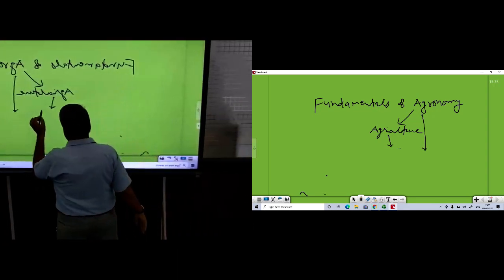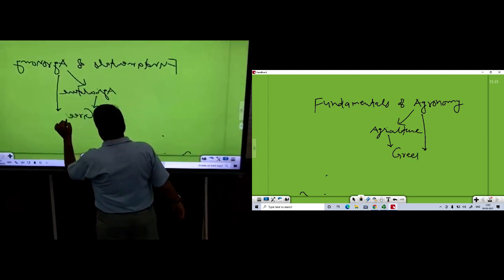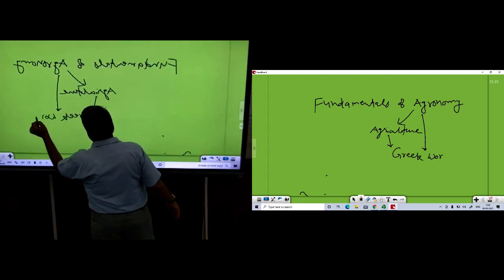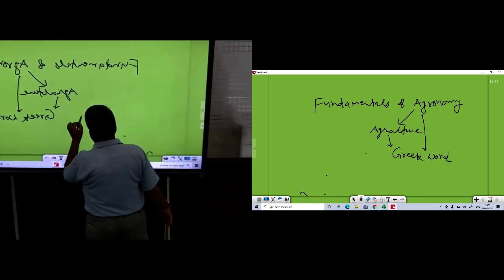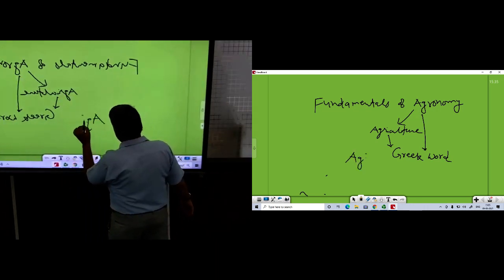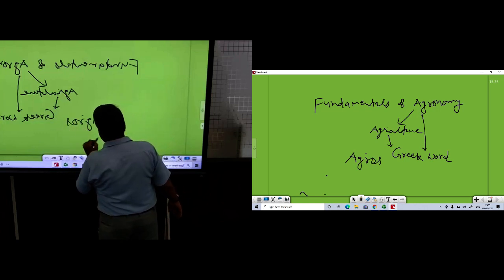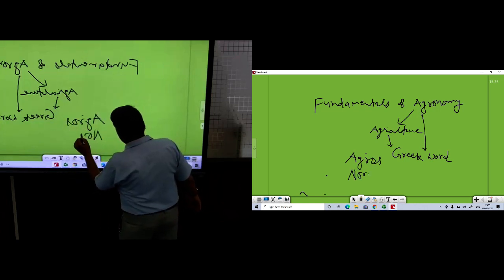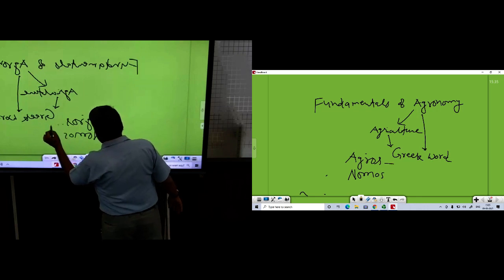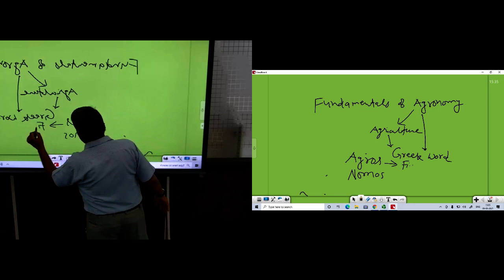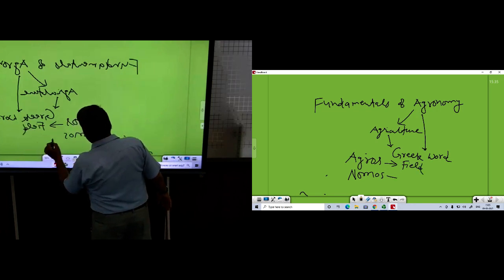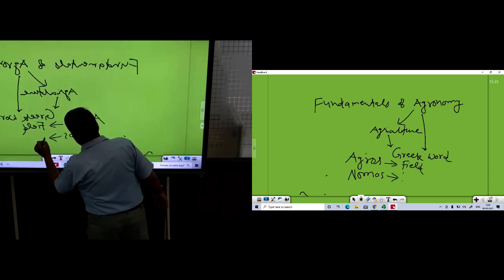If we see the origin of this word agronomy, it originated from two Greek words, agros and nomos. Agros means field and nomos means to manage.